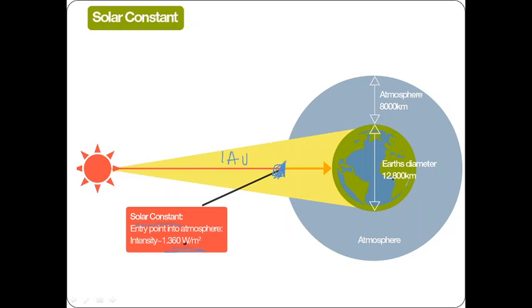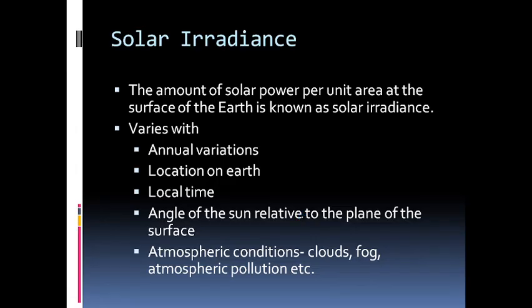So it is measured per unit area. If the radiations are measured at the surface of the earth, it will be still less because due to scattering and other losses, further this power will be lost within the atmosphere itself. For example, Rayleigh scattering or Mie scattering, etc. are some forms of atmospheric scatterings that will lose some solar energy or solar radiation.